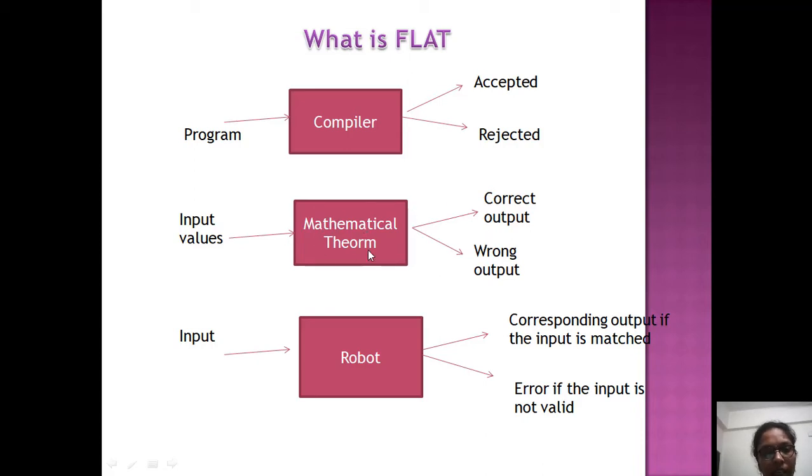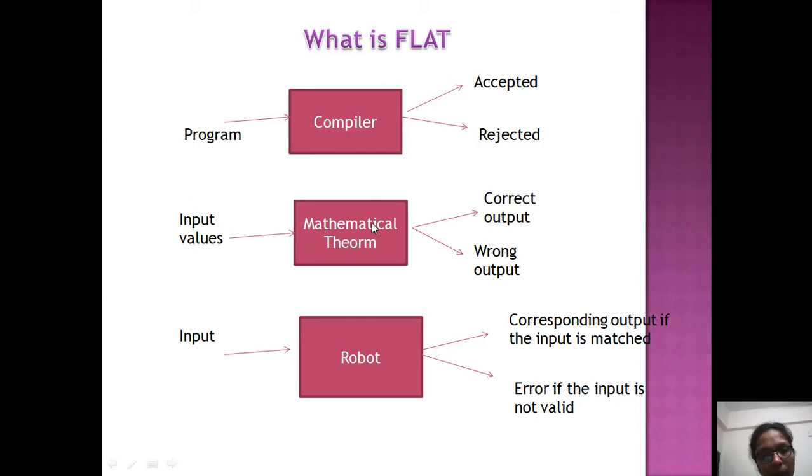So instead of this mathematical theorem, assume an automaton. If I provide an input, I get a proper output also. That means it is not like the compiler. In the compiler, we have only fixed values, accepted or rejected. But if I give some input, like 2 plus 3, I'll get the output 5. That means we have two types of automata here: one with only a fixed output, and one where the output changes every time based on the input.